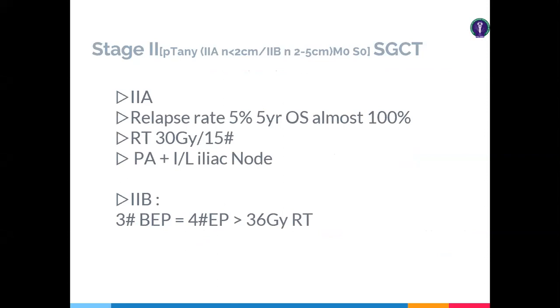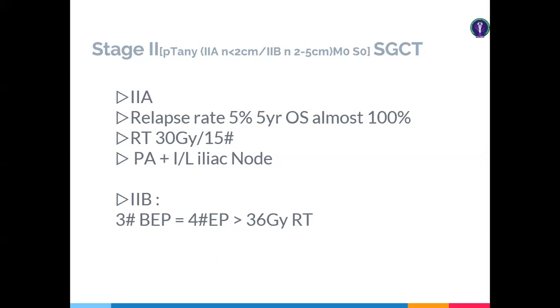In the stage 2 disease, stage 2A, the relapse rate is around 5% in the seminomatous germ cell tumor, and radiotherapy is the primary treatment modality in case of stage 2A. Stage 2A means the node size is less than 2 centimeter. Why is radiotherapy important in testicular seminoma? Because seminoma inherently responds very well to radiotherapy, unlike non-seminomatous germ cell tumor. So radiotherapy is part and parcel of the early, stage 2A tumors.